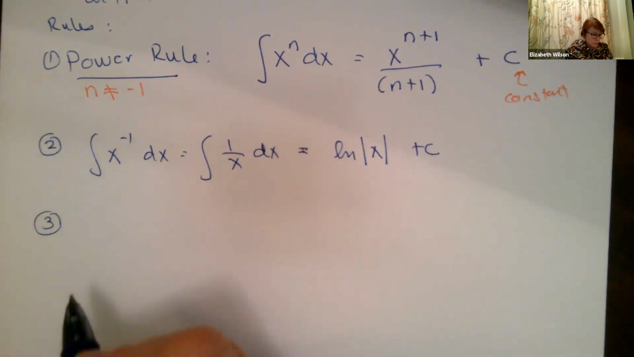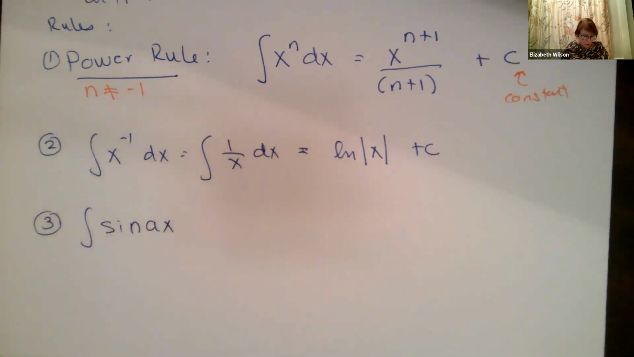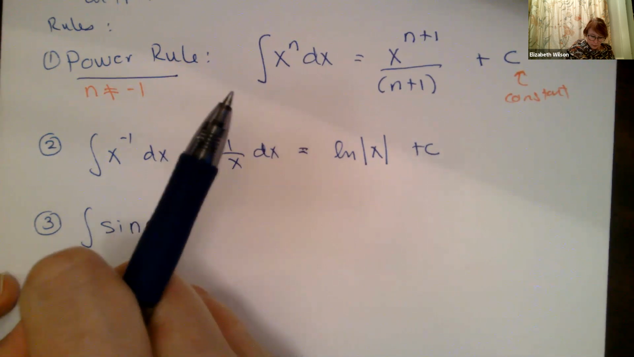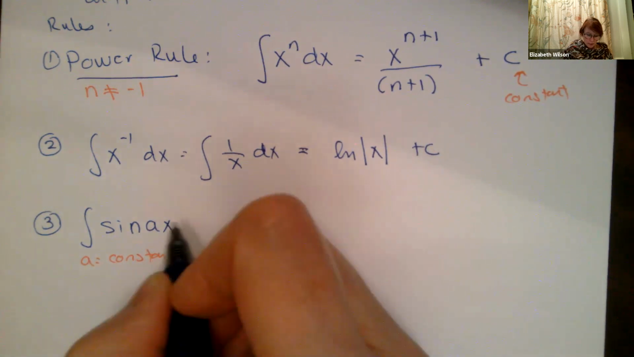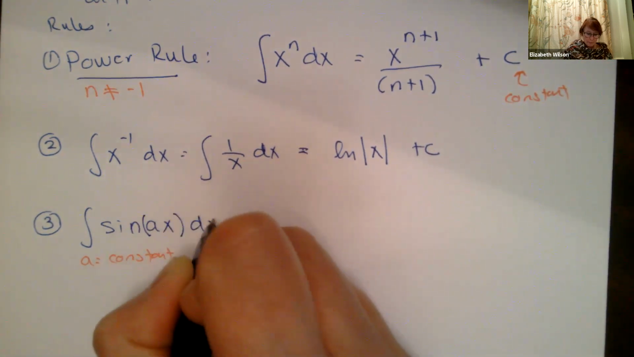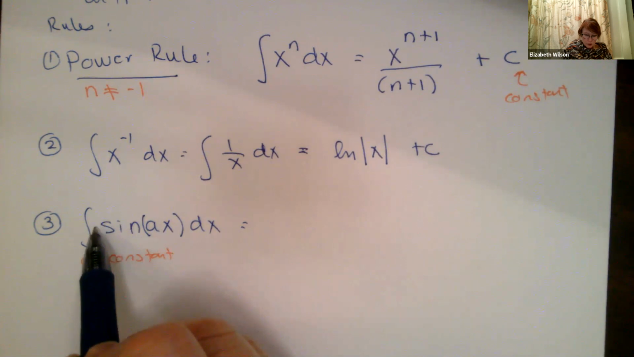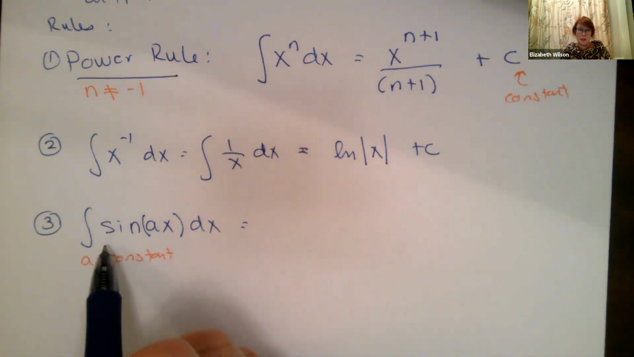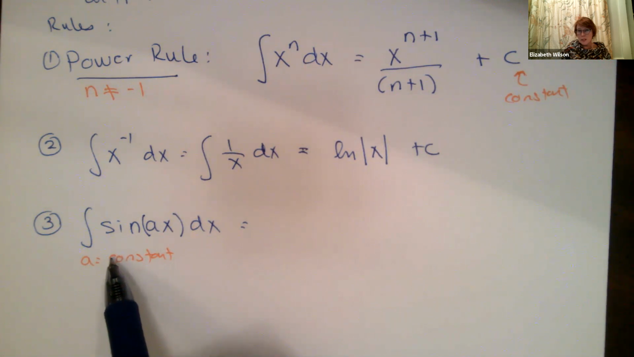Let's try some trig stuff. So if I've got the integral of sine of a times x, where a is some constant term, like it's 3 or pi or whatever, sine of a times x dx. Okay, when I go to take the integral of the sine, remember when we take the derivative of the sine, it's positive cosine. But you have to remember that this function here is a derivative of something. And I'm trying to find out what function this is a derivative of.